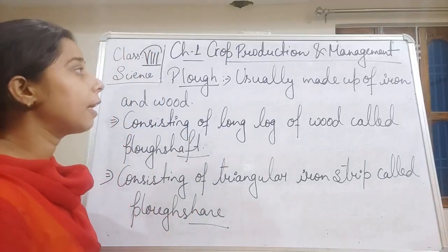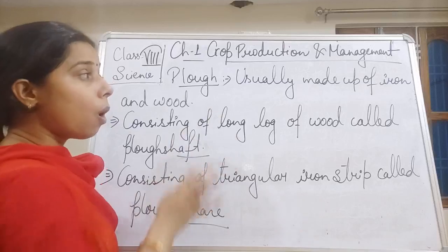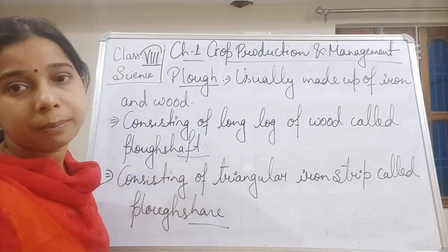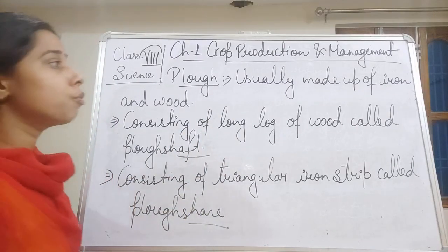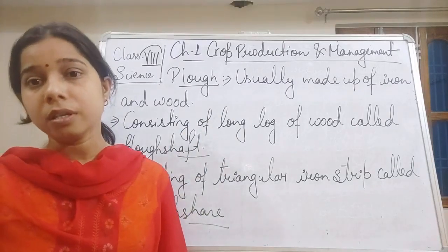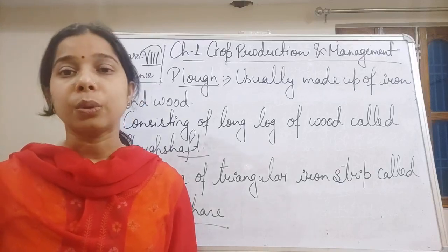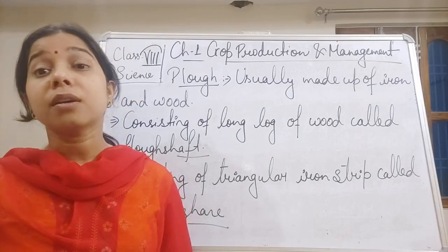So we can say that this plug is made up of iron and wood, or that it is made up of a plug shaft and a plug share. Now how is it used, students? It is either pulled by the farmer himself, or with the help of animals, or with the help of a tractor.